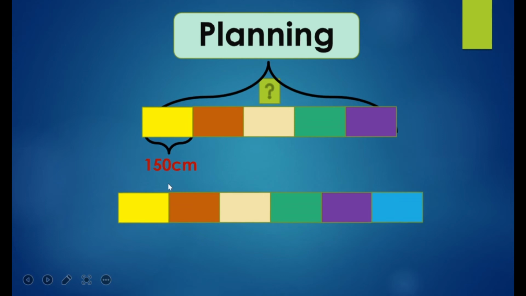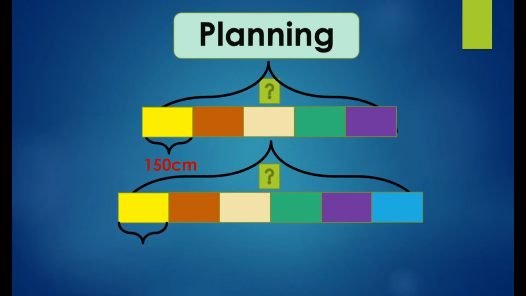Let us move to the second bar model in which one more student joins. So this will become 6 units: 1, 2, 3, 4, 5, 6. Here it was 5 units, now 6 units. Why? Because one more student joined. So we have to find the 6 units, and 1 unit also.